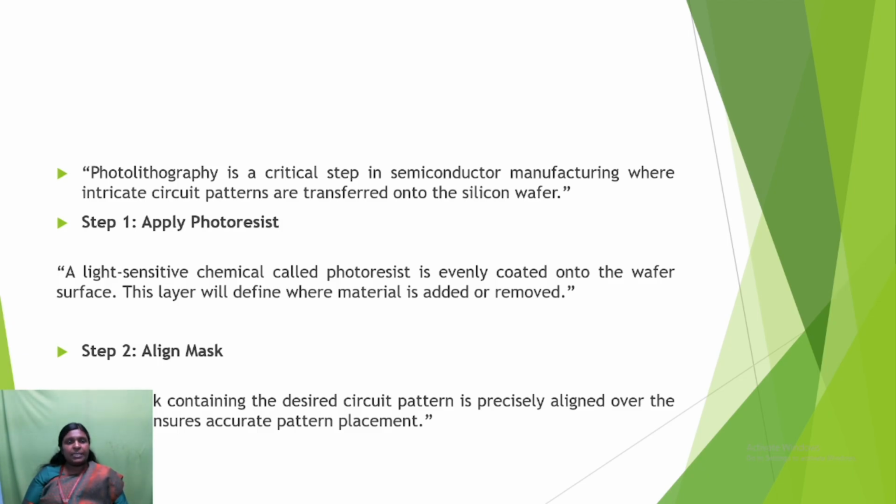Here the first step is apply photoresist. A light sensitive chemical called photoresist is evenly coated onto the wafer surface. This layer will define where material is added or removed. The next one is align mask. A photomask containing the desired circuit pattern is precisely aligned over the wafer. This ensures accurate pattern placement. Photolithography is also called patterning.